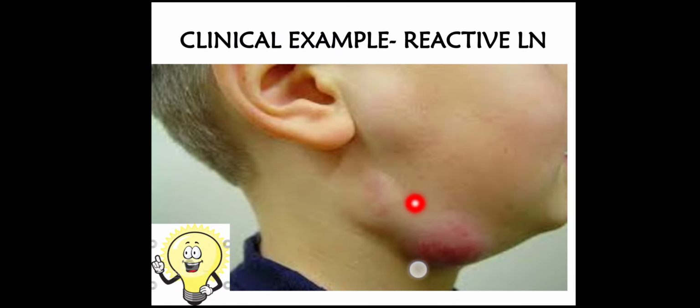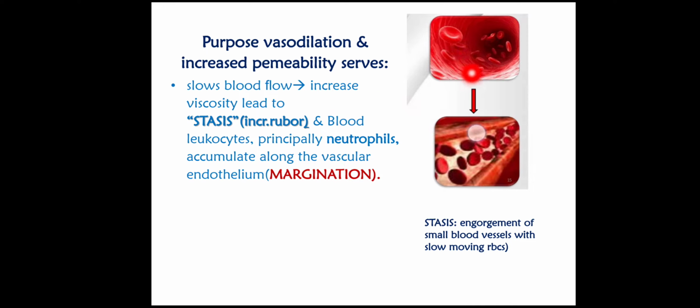Now what purpose do these vascular events have? The purpose of vasodilatation and the increased vascular permeability is, first of all, to slow down the blood flow. When it slows down the blood flow, it is known as stasis. Stasis causes increased redness, the cardinal sign rubor, and because of this stasis, the WBCs, especially the neutrophils, will accumulate along the margins of the blood vessels, and this process is known as margination. So this event of margination is very important. We will study it in detail in the cellular events.